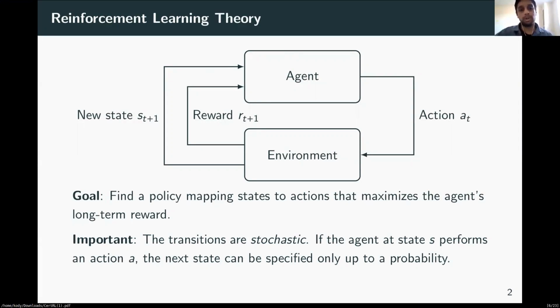Another important thing which I wanted to say is that the transitions of the agent are stochastic. If an agent at a state S performs an action A, then the next state can only be specified up to a probability. In other words, given a state S and an action A, the output is a probability measure on the states S, and that probability measure may or may not be deterministic.